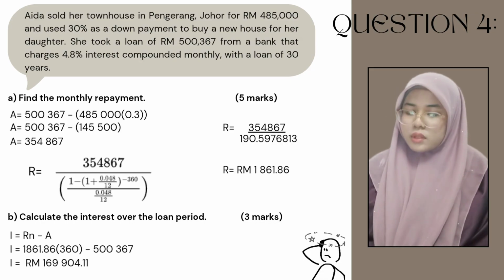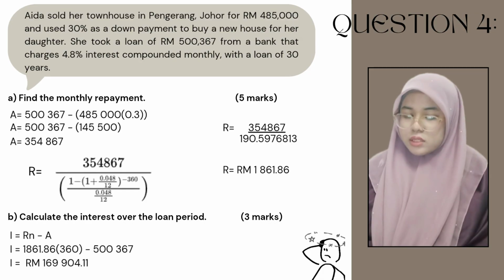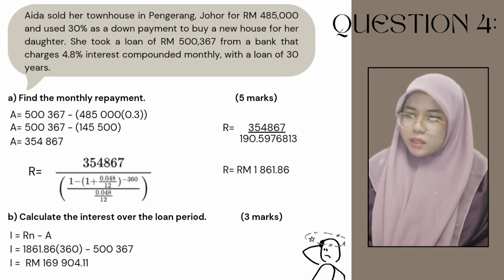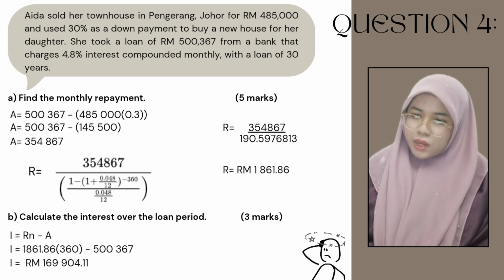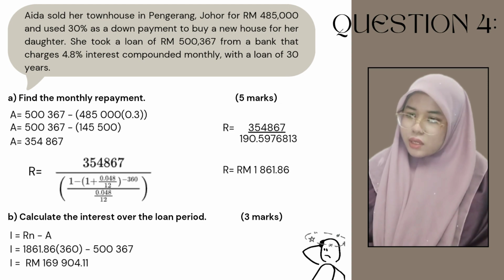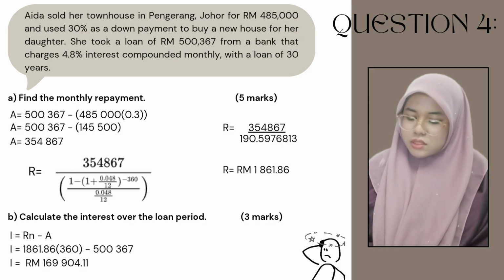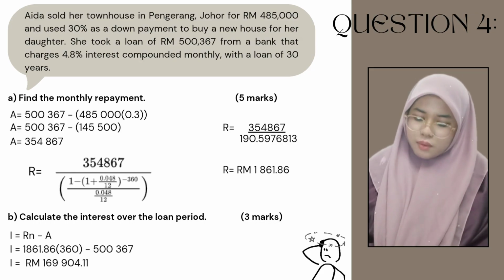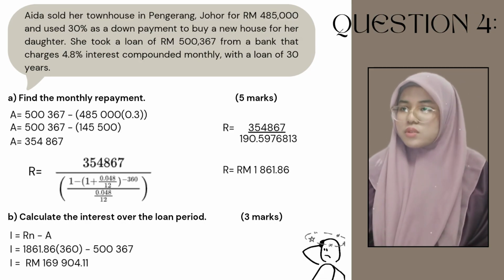Next, moving to the next question, calculate the interest over the loan period. To find the interest, we have to multiply the N with the R, the monthly repayment, and then subtract the A. So our R, the monthly repayment, is 1861.86 times 360, and then minus 500,367, and then after calculating it, you will get the I as 169,904 ringgit, 11 cent.